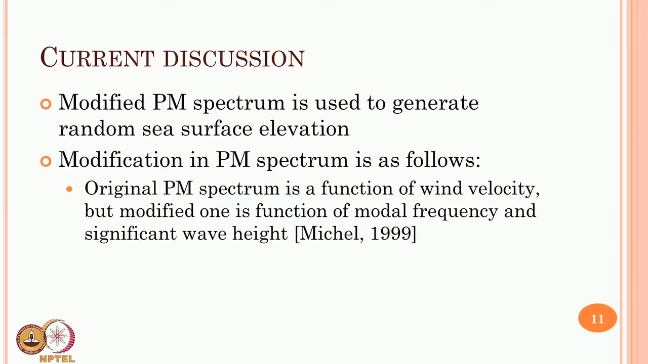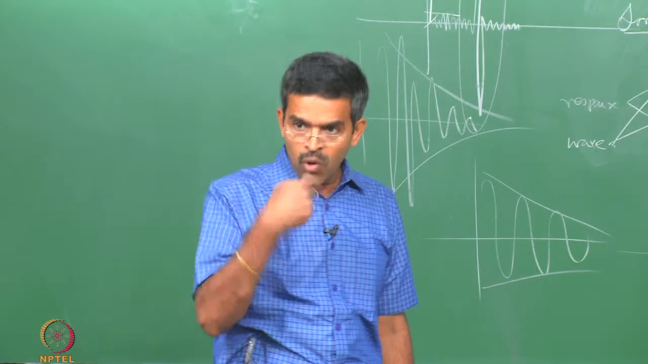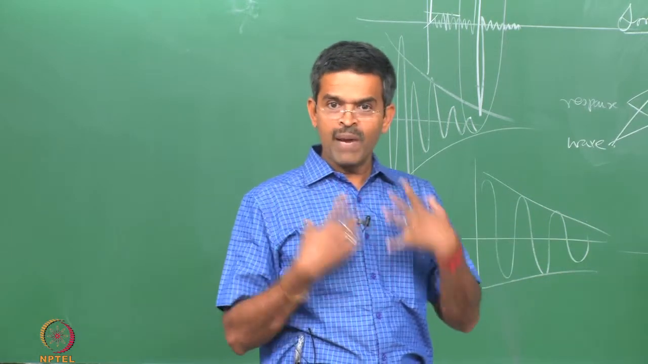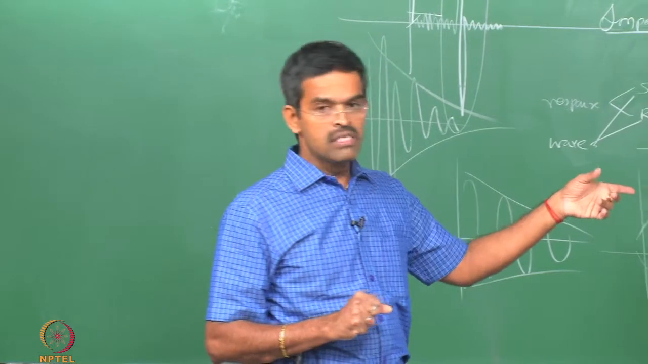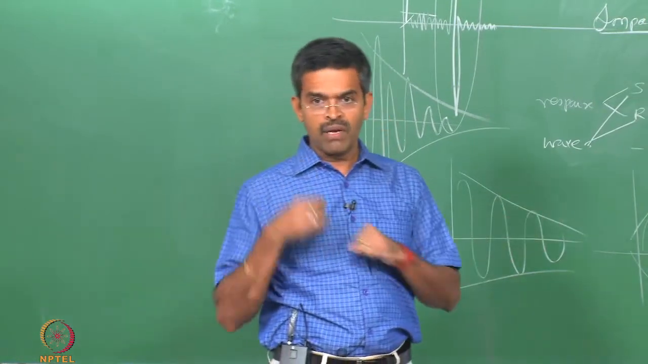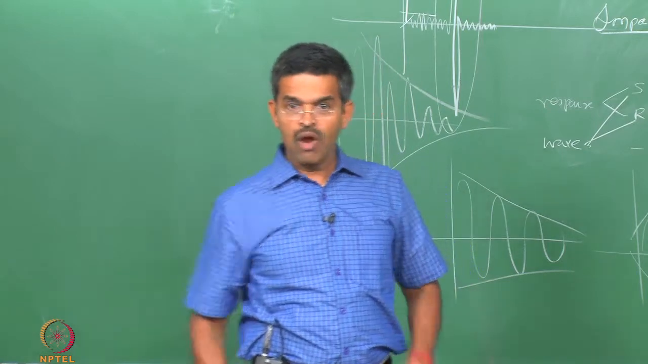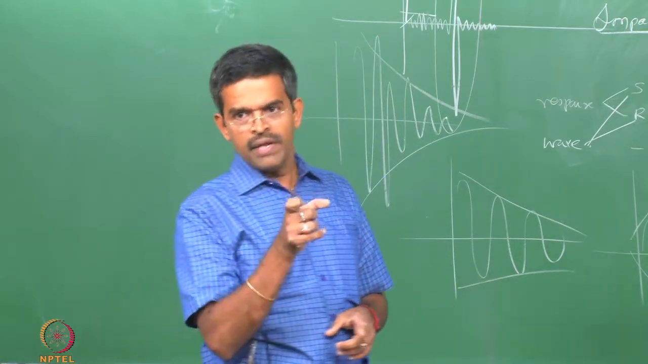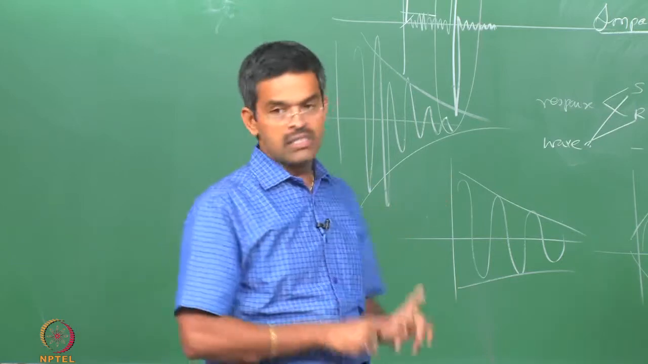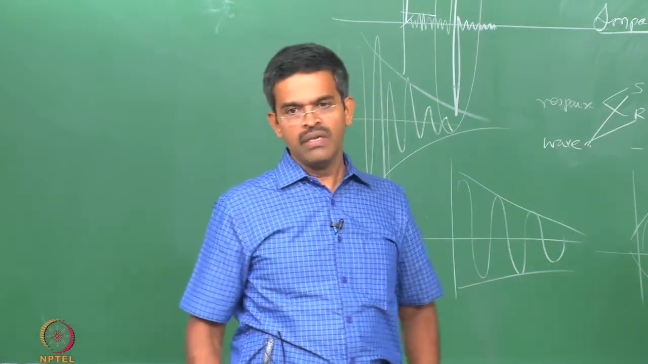So, the current discussion is about the modified PM spectrum, which is used to generate a random sea surface elevation. The Pierson-Moskowitz spectrum is modified in the following format. First, the original PM spectrum is a function of wind velocity, whereas the modified one is not a function of wind velocity, but a function of modal frequency. So, it is picking up a frequency wherein you want to excite a specific mode of vibration. If you want to generate an impact wave, I will pick up the modal frequency of the stiff degree of freedom. If you want to create a non-impact wave, I will pick up the frequency of the compliant degree of freedom. So, I can always have a choice to choose what omega I should feed in my Pierson-Moskowitz spectrum, which I call the modified PM spectrum, as suggested by Mitchell in 1999.